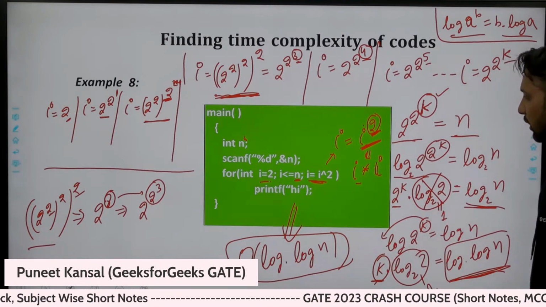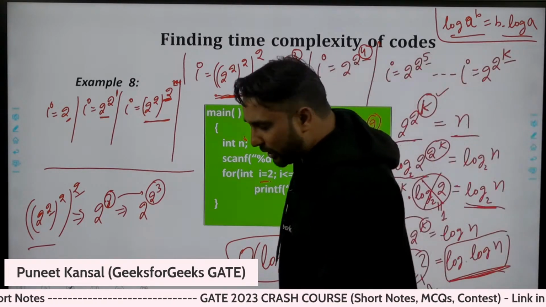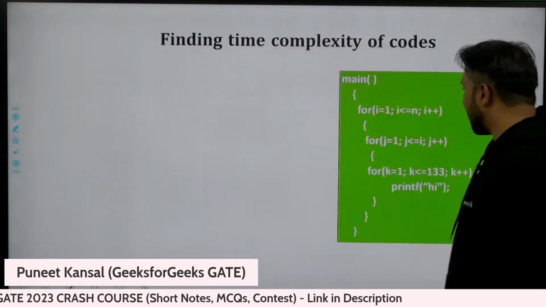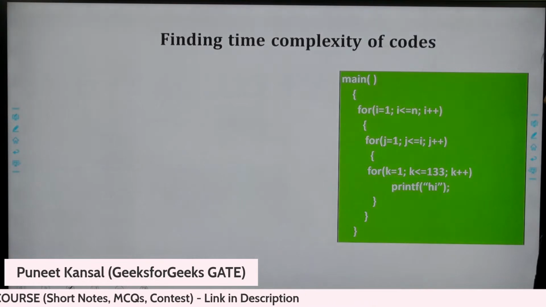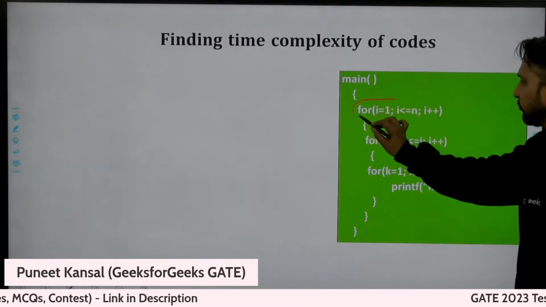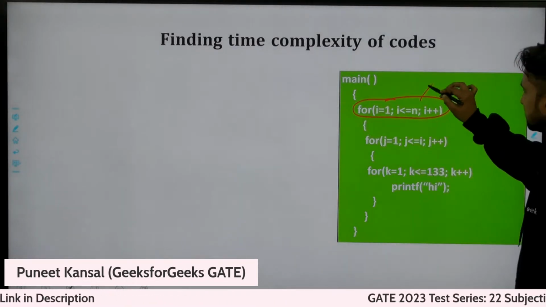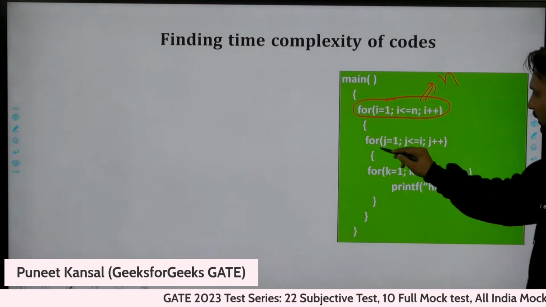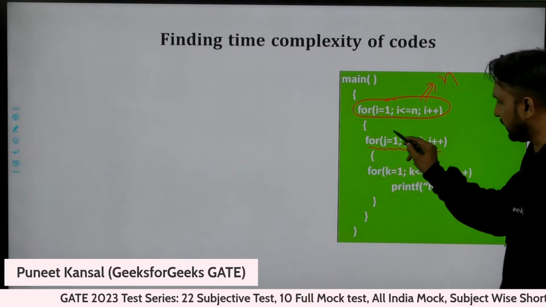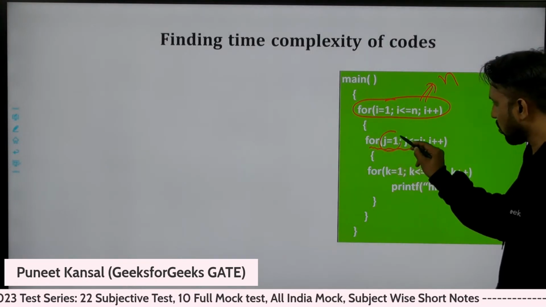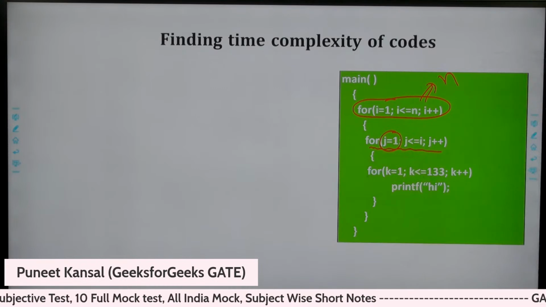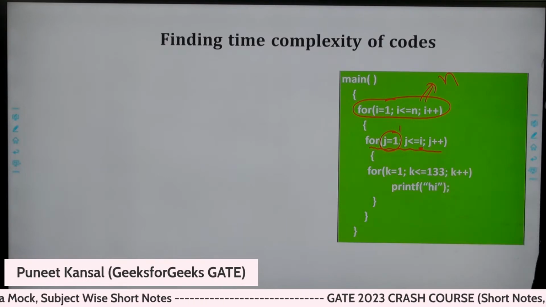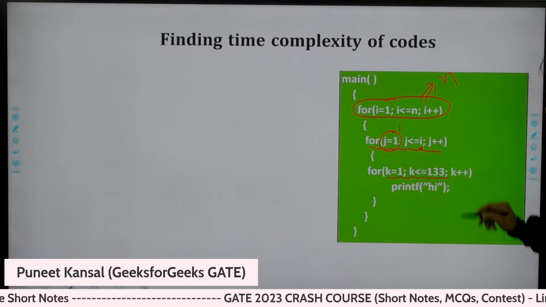Don't worry, we will revise all these functions once more at the last in the summary table. Before that, one last question from my side. Can you tell me how many times this loop will execute? Okay, let me execute this myself. This is taking order of n time, and this loop you can see actually is starting from 1 and going up to i, and this loop is executing 133 times.